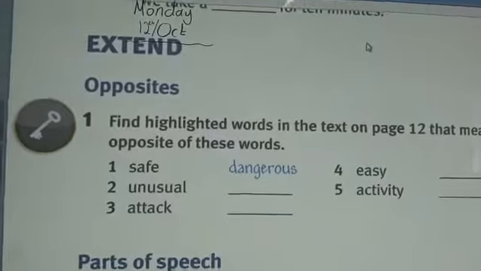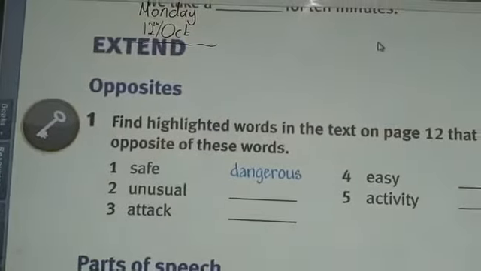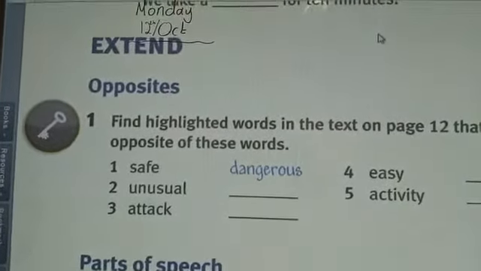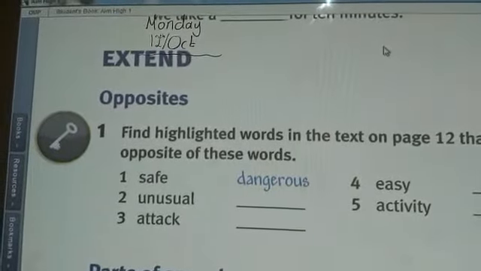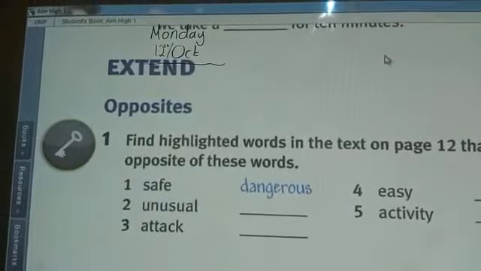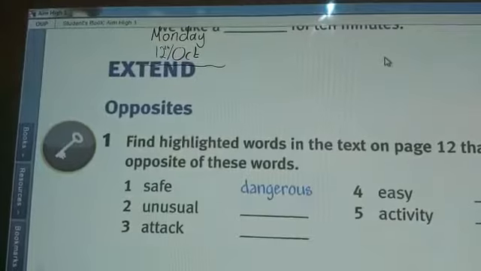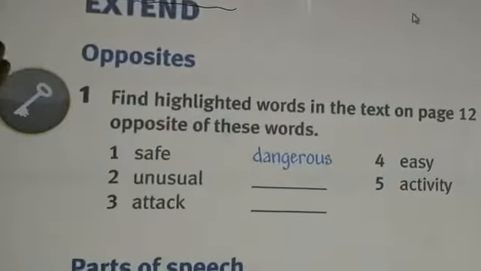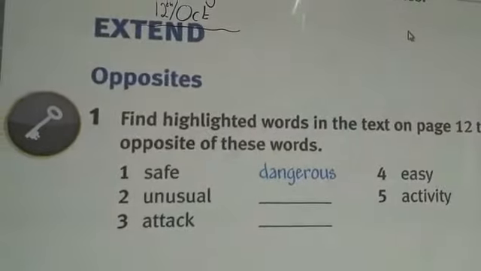Now, what's the meaning of opposites? Opposites, when we say, for example, big, small. When we say fat, thin. When we say happy or sad. So we call these pairs of words opposites.